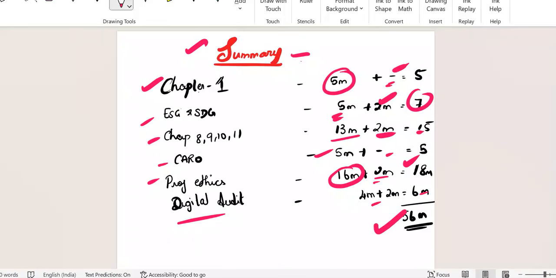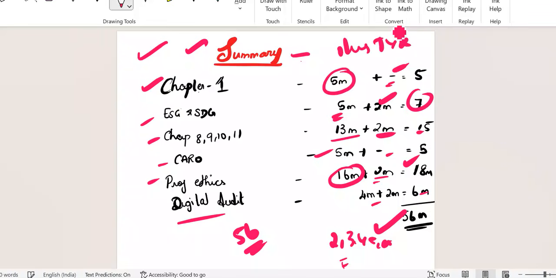So this is the minimum, 56 marks you can confidently write. You can confidently attend the paper with these definite chapters. I'm not asking you to restrict yourself to these chapters. I'm asking you to be pakka clear with the chapters I have mentioned. Apart from that, whichever chapter you feel comfortable with, like chapters 2, 3, 4, 5, 6, 7, PSU audit, and then forensic due diligence, you can study. But please be thorough with all these chapters. Do not skip any illustration. Test your knowledge. Please do not skip.